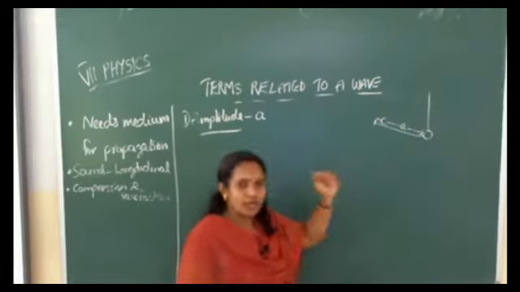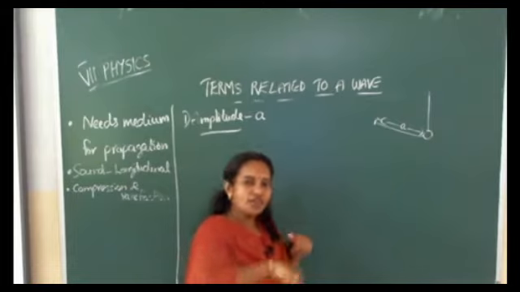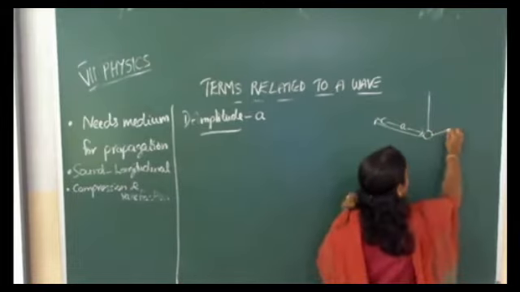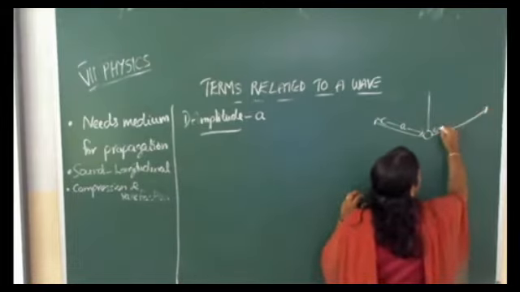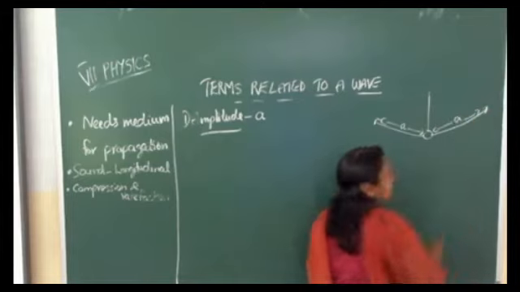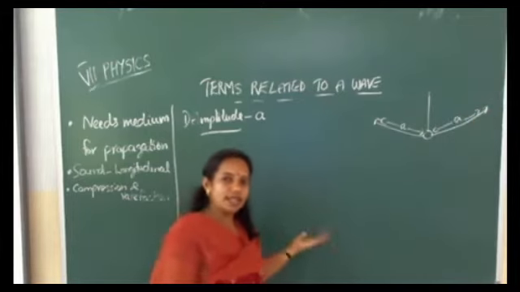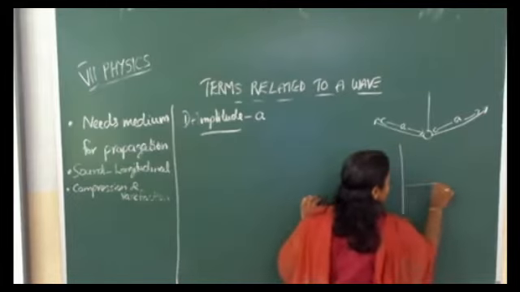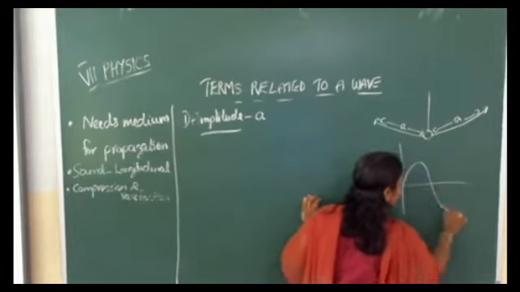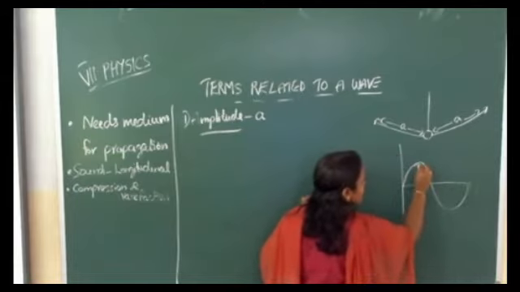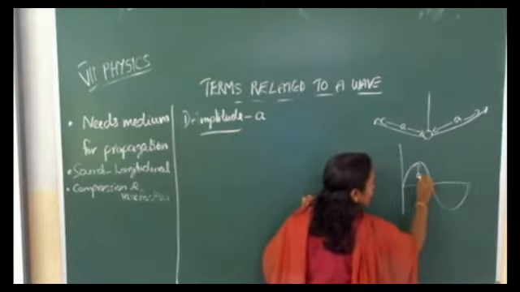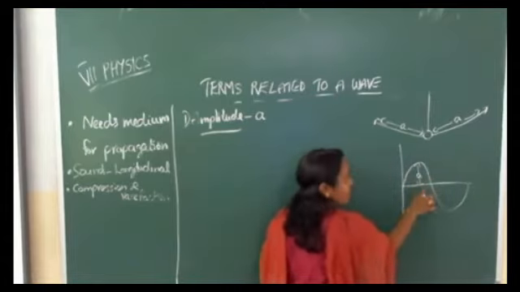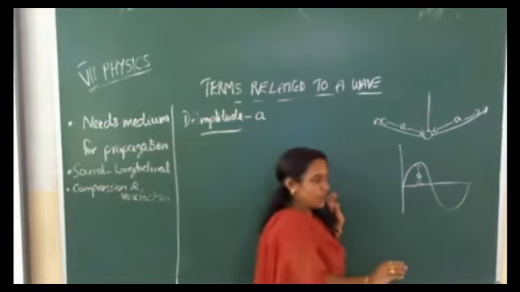Then it will come back to its original position and will go to the opposite side. So this is also amplitude. How can we represent it in a wave? In a wave, this is the amplitude, because this straight line is the mean position or rest position.